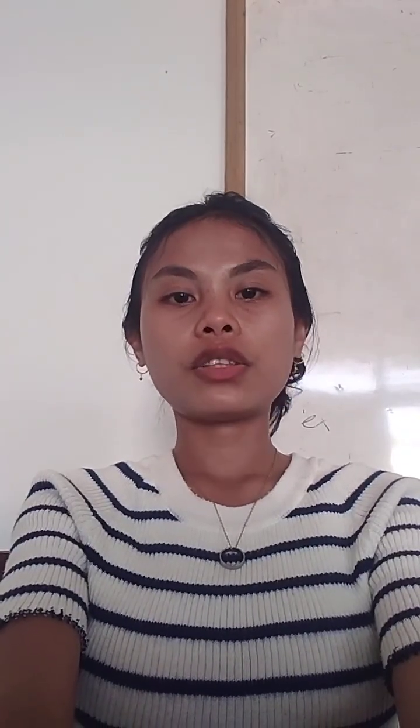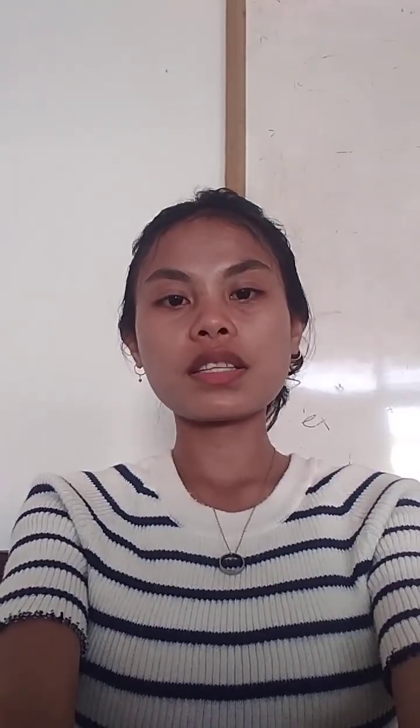Tips from the video. Always use the correct structure: should have plus past participle. This expresses regret, not just suggestion. Practice forming sentences to get used to it. More example sentences: They should have left earlier to avoid traffic. We should have told them the truth. Final summary. Should is for the present or future; should have plus past participle is for regret about something not done in the past.